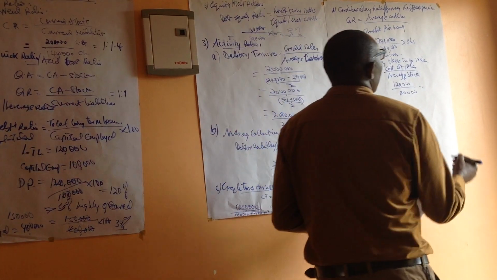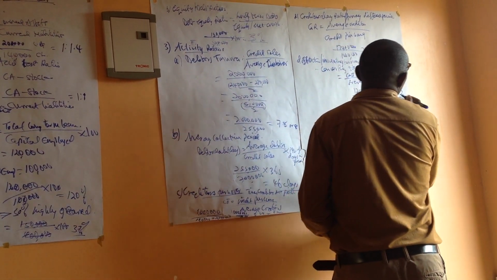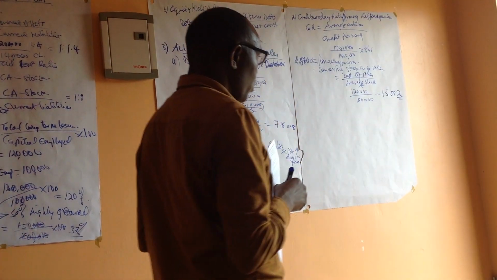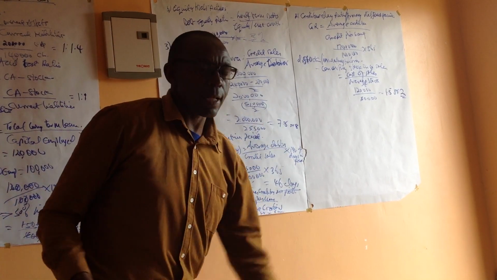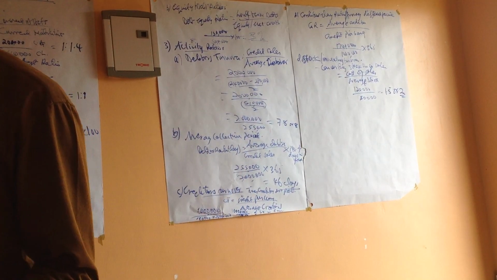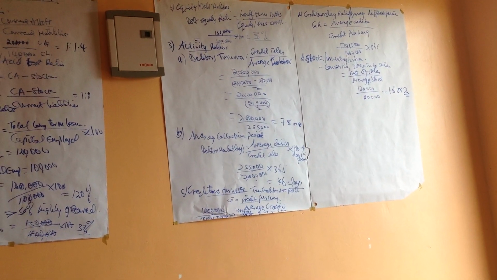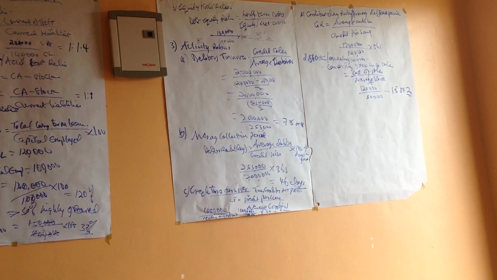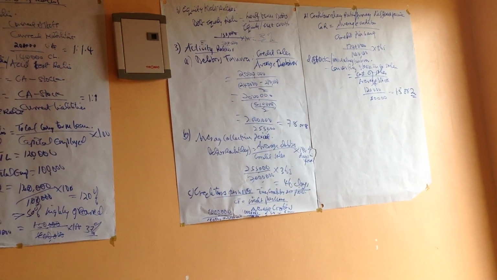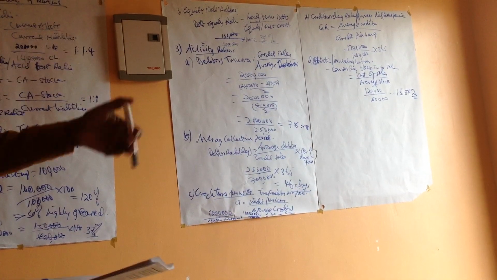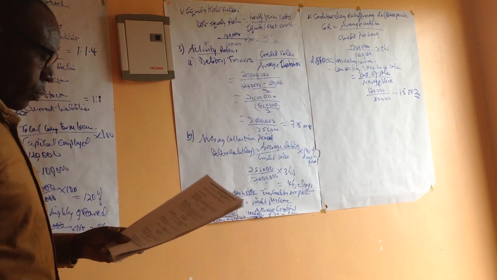It's the number of times we are converting stocks into sales. Those are times. How many times are we converting stocks into sales in a year? Simply that's what it means as the stock turnover. So we need to have a higher figure. If it's a lower figure, then it means we are taking long to sell a stock that we bought. But if it's higher, meaning we buy and sell many times in a year, so we're able to have higher stock turnover.